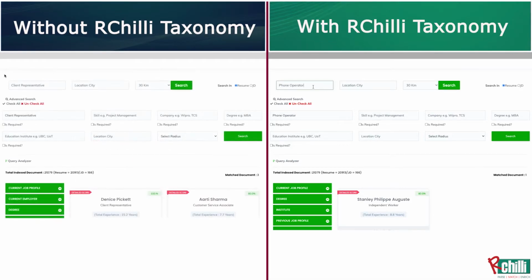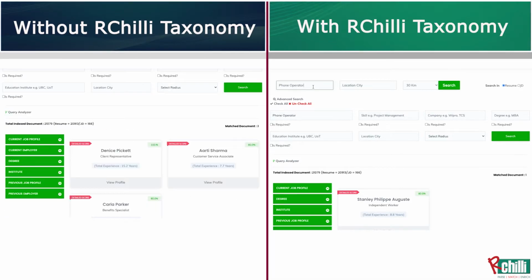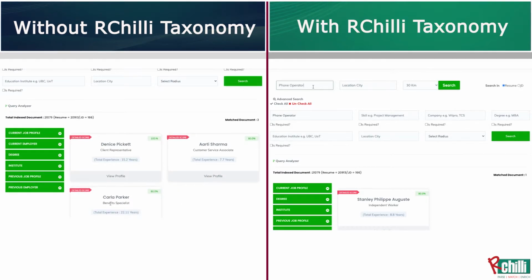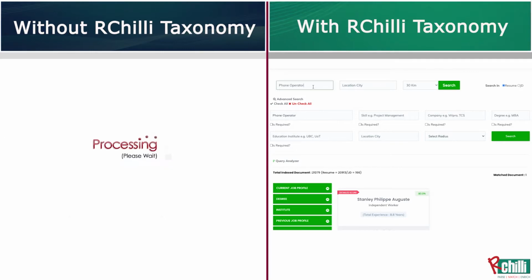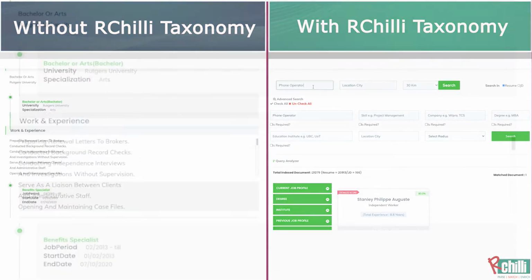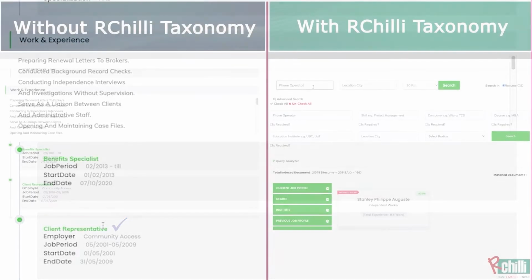And it gave me 3 results. Both carry the same number of resumes, same number of jobs, exactly the same. There's no difference in that. And this came out because there's an exact keyword available called client representative.